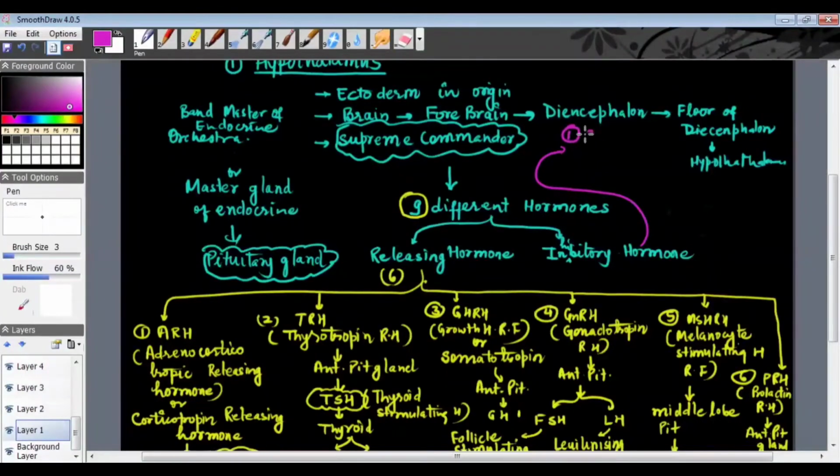And these 3 inhibitory hormones are, the first one is GHIH. The full form is growth hormone inhibitory hormone, which is sometimes also called somatostatin.